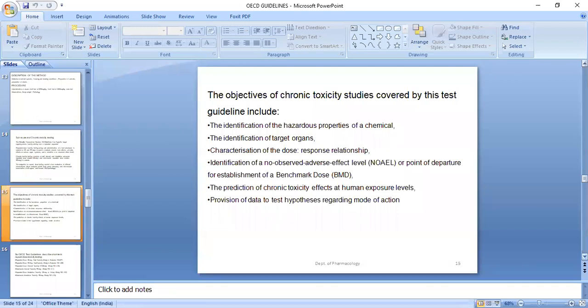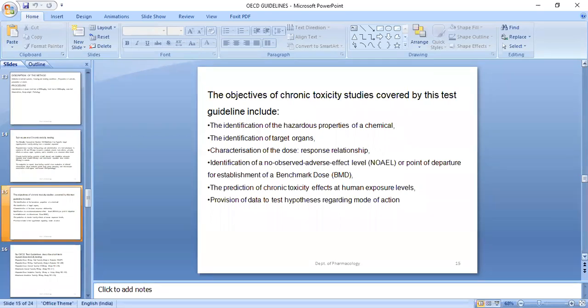Okay, so what is the objective of chronic toxicity which is covered by this test guideline? You can identify if any hazardous property will be there for a chemical, because here you are exposing animals for a longer period of time. Then identification of target organ: while performing the histopathology, you can see if there is any change in any particular organ, like the kidney may get damaged but the liver remains the same. So you can say for the liver it is not harmful, but there is damage to the kidney. And the characteristic of the dose response relationship.